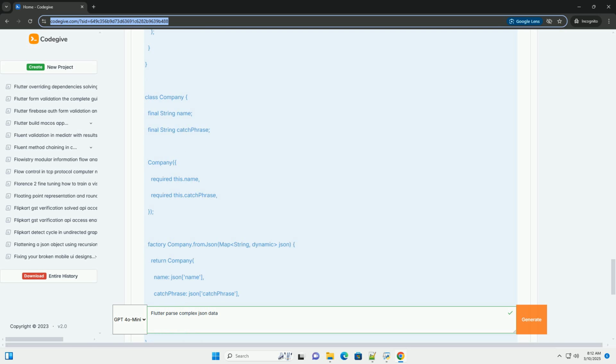Explanation. The user, address, and company classes represent the structure of the JSON data. Each class has properties that correspond to the fields in the JSON. The factory user.fromJson(Map<String, dynamic> json) is a crucial factory method. It takes a JSON map as input and creates a user object. This is where the parsing logic resides.